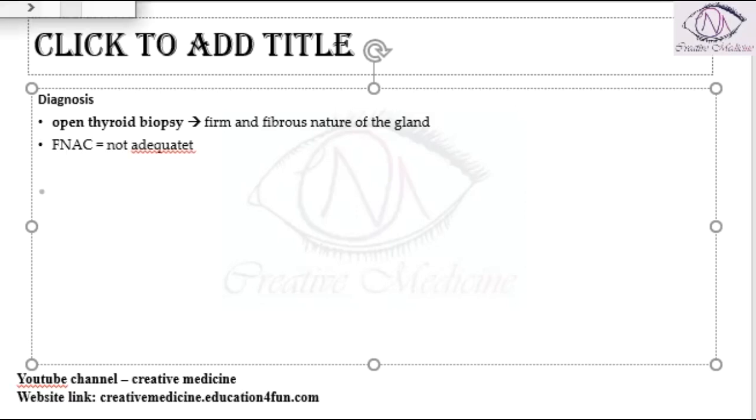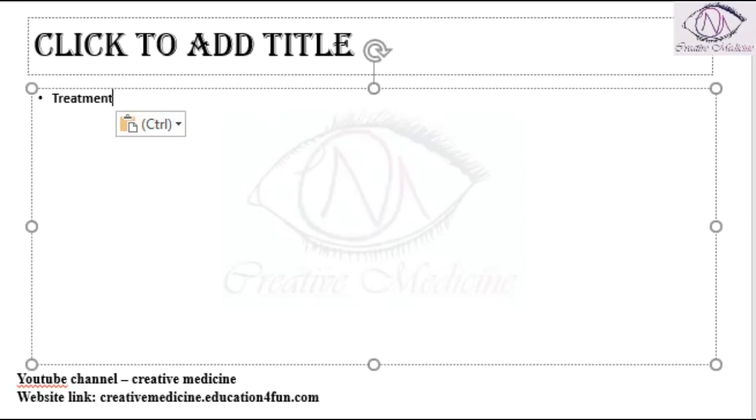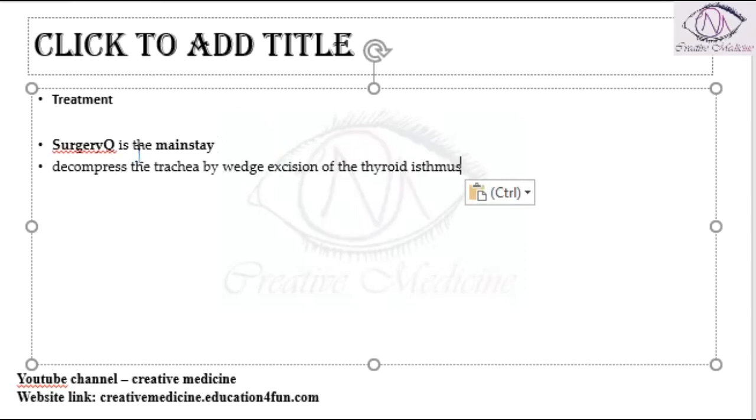Then, treatment of Riedel's thyroiditis. Surgery is the mainstay of treatment. If it compresses the trachea, you should first decompress the trachea, and excise the thyroid isthmus and the tissue by a wedge resection.